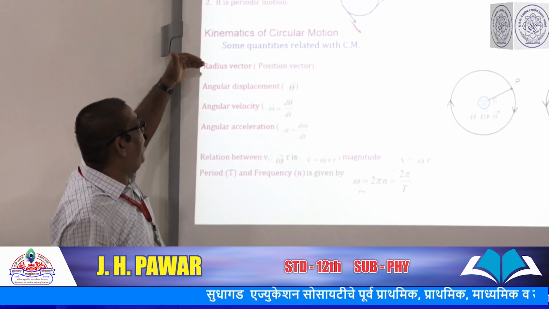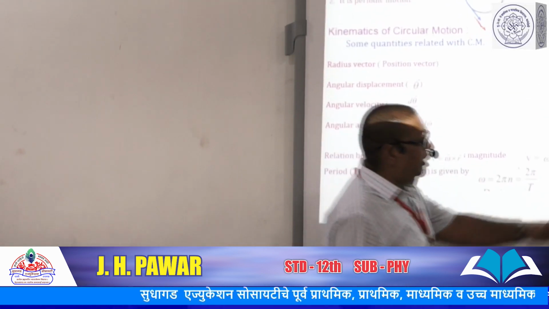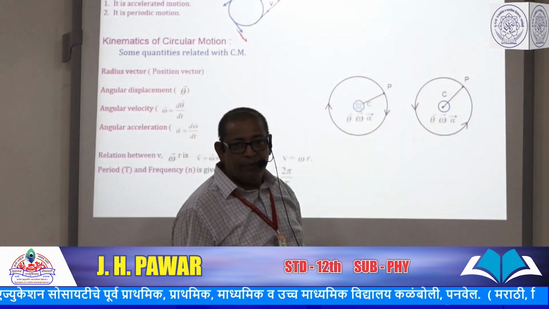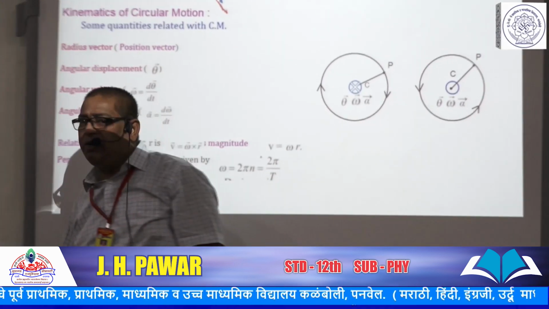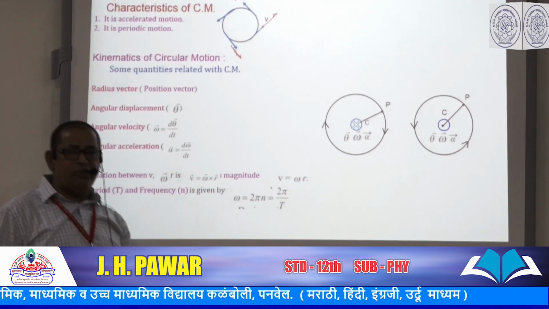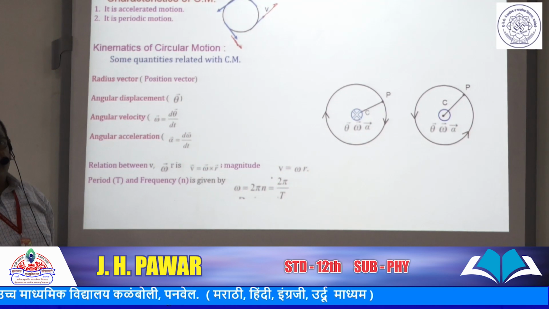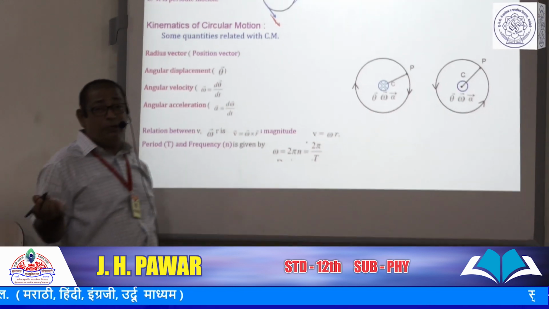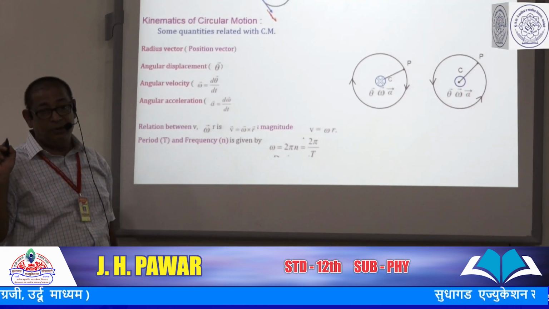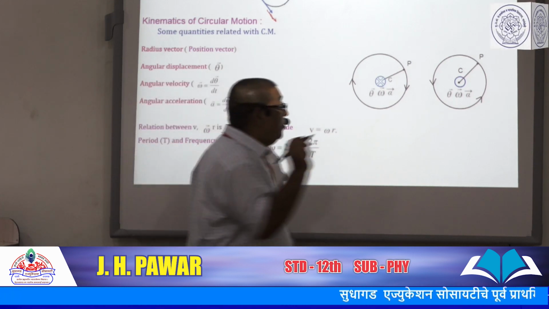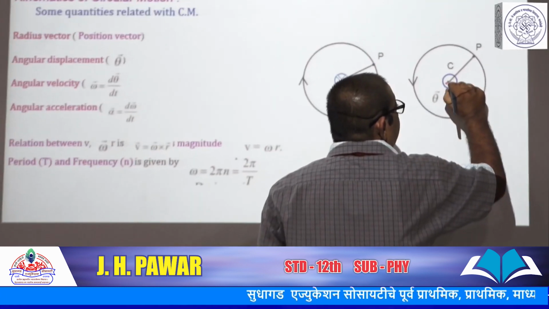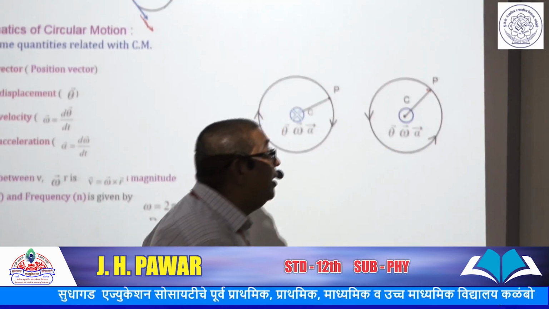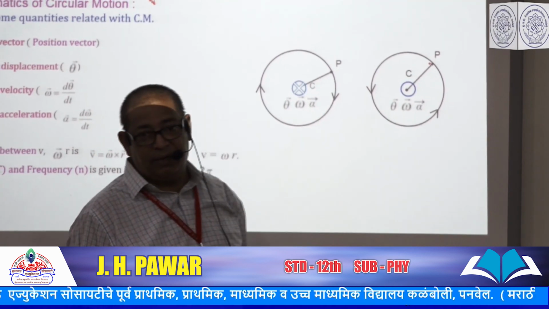Let us see the radius vector. Look here in this figure, CP is the radius vector, or you can say it is a position vector. What is a radius vector or position vector? It is the vector which shows the position of the object in circular motion from the center of the circle. This vector is drawn from the center of the circle to the position of the object, at point P. Then it is called a radius vector.